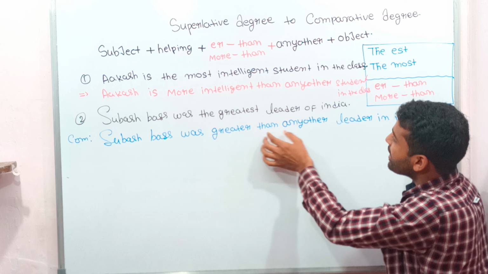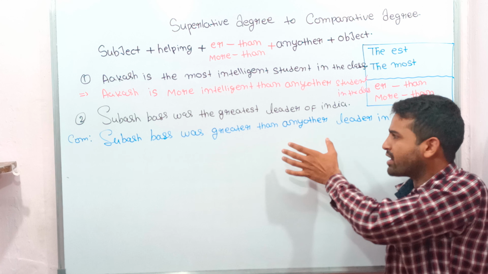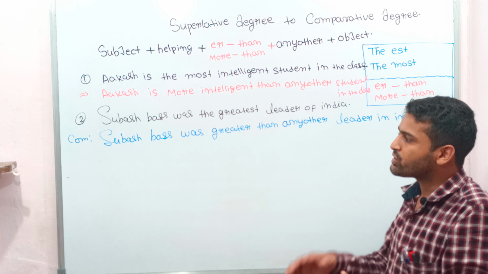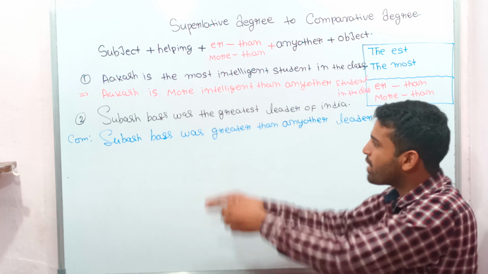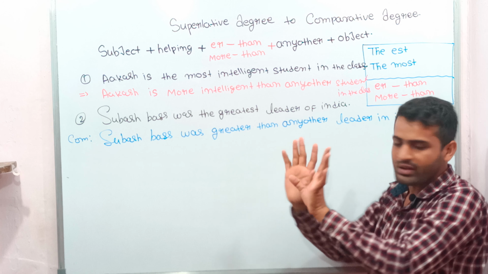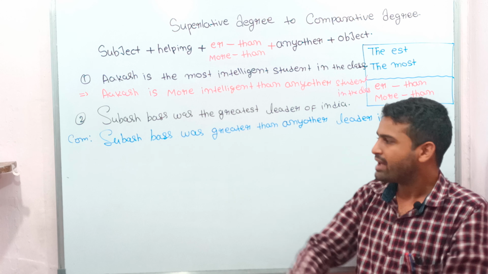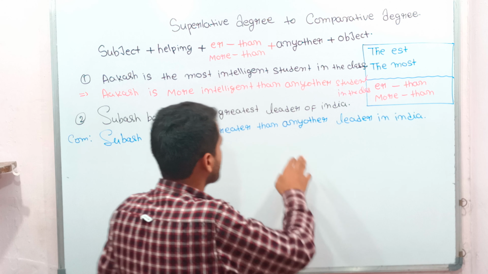Greater than any other. Why are we using "any other"? Any other means we are giving more importance to Subhas Bose. Any other means no one is like Subhas Bose. Clear or not clear? Okay.